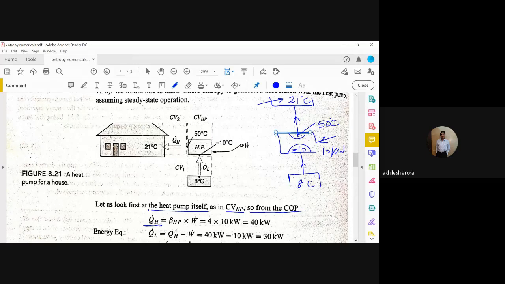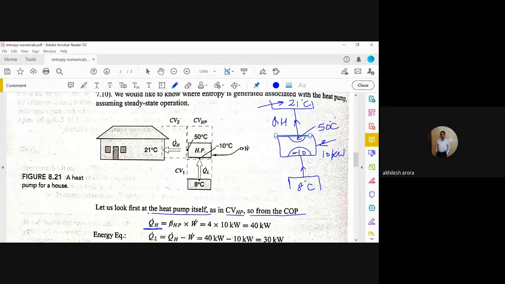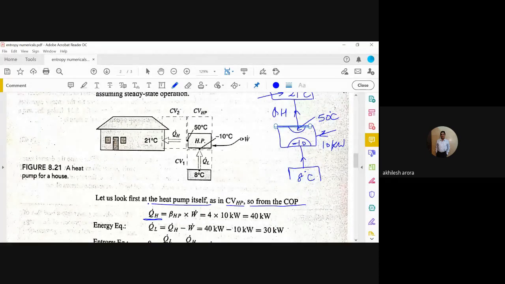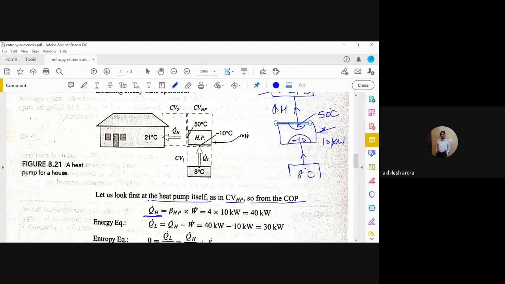Now this is the value of QH, and the value of W is 10, and the COP is also given as 4. So this is COP of the heat pump. So 4 into 10, this is equal to 40 kilowatts. Then we can calculate the value of QL. QL will be equal to QH minus W. So it comes out to be 30 kilowatts.